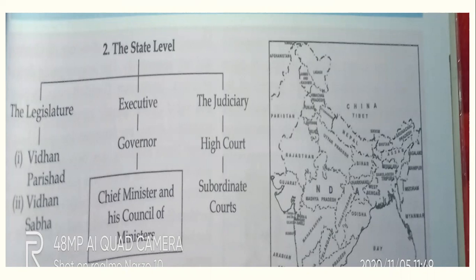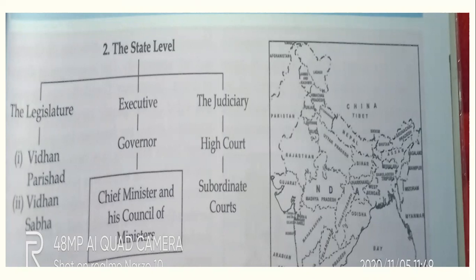Now the next is executive. In national level executive, you have studied about the president and vice president. But in the state level, our executive consists of governor, chief minister, and council of minister. Now the third level, it is judiciary. Judiciary in the national level, what you have studied about the Supreme Court and High Court. But on the other hand, state level, it only consists of High Court and subordinate courts.